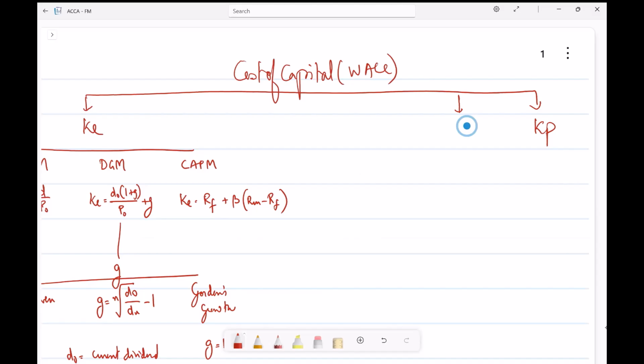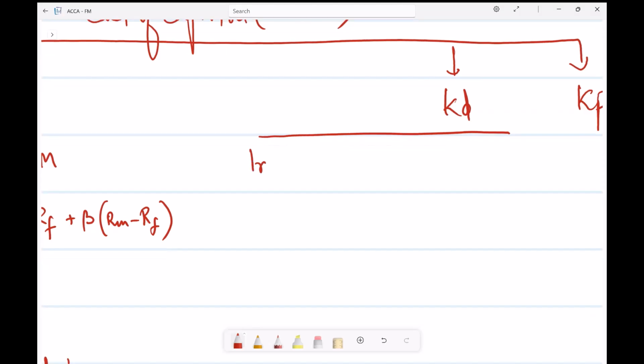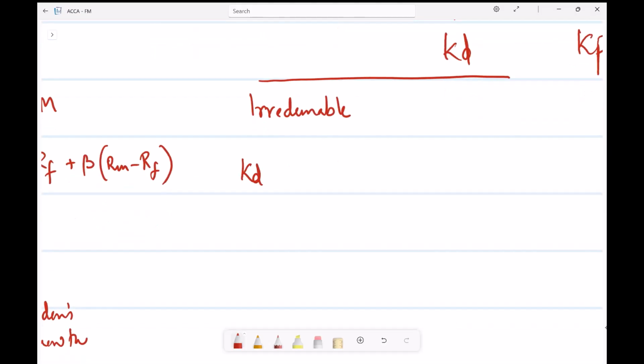As far as KD is concerned, the cost of debt, we can mention three major ones. The first one is the irredeemable debt, the one that has to be never redeemed, where KD is equal to I into (1 minus T) divided by P0. And then we have got the redeemable, where the cost of debt is equal to IRR of the cash flows.